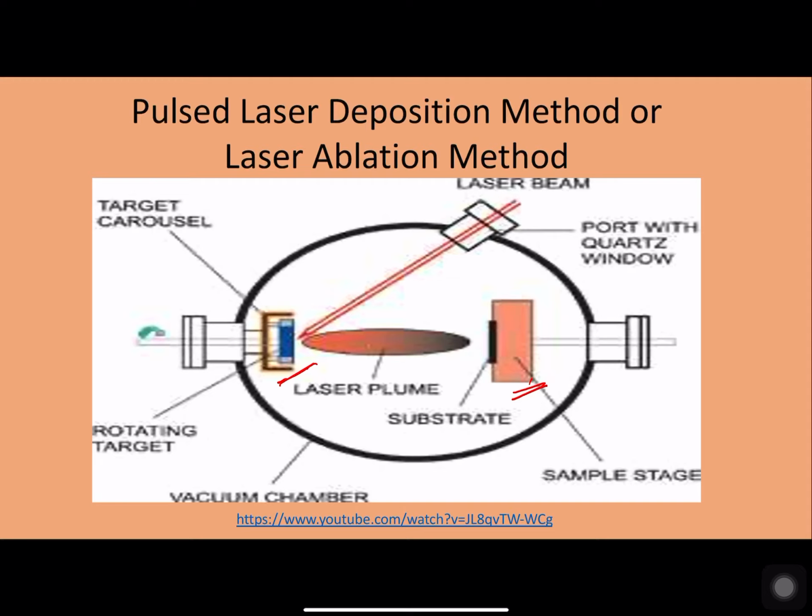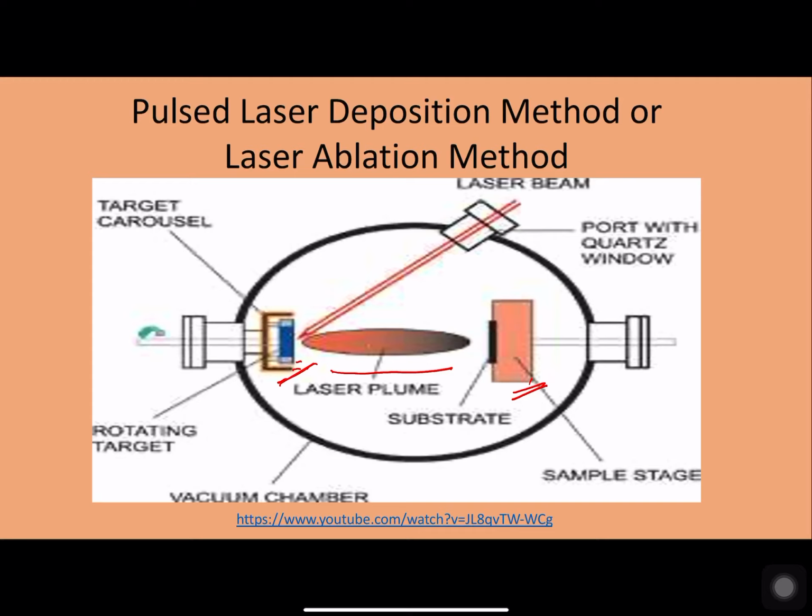Now, when the laser beam hits the surface of the target in the vacuum or in the required pressure condition, it generates a plasma plume, otherwise called the laser plume, that is something like a flame, which contains neutrons and ions. Now, the plume carrying the ablated material, that is the material which is now scraped away from that bulk material, starts moving along this laser plume, and it gets deposited over the substrate, which is considered to be a cooler region.